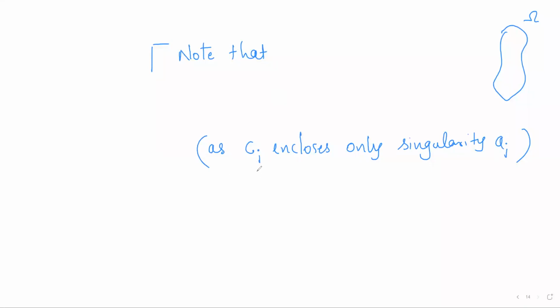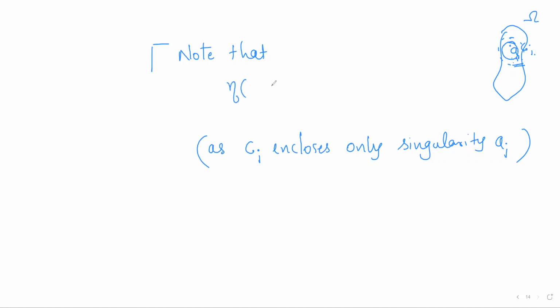So the circle ci encloses only the singularity ai, because if I consider the isolated singularity ai, around that we considered a neighborhood in which there are no other singularities. That means there are no other edges. So there is a neighborhood around ai in which there are no other edges, in which we have considered the circle ci. So ci does not contain any other singularities other than ai. ai is the only singularity enclosed by ci.